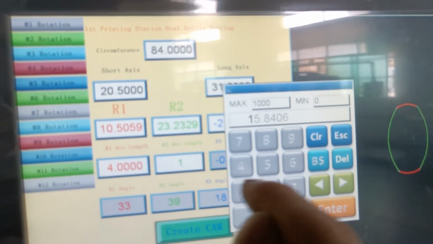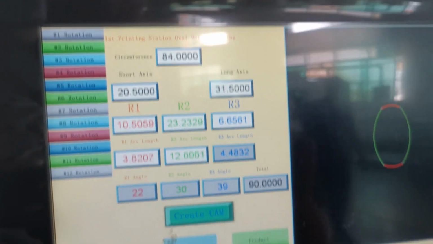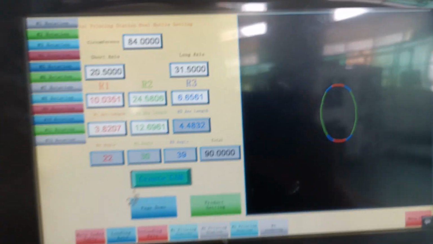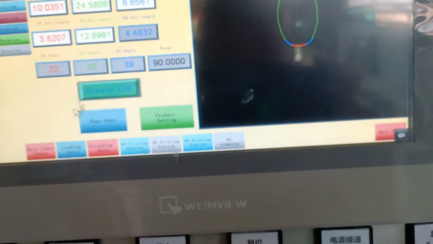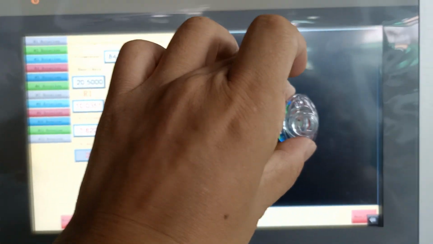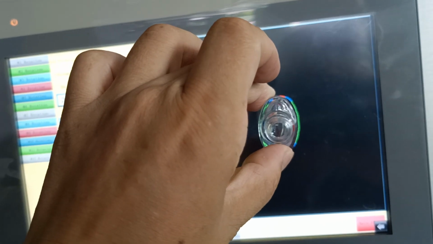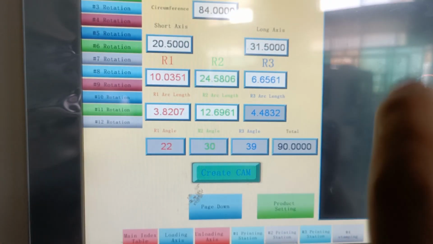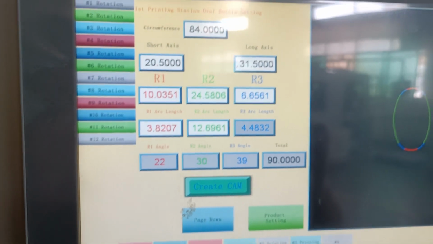A little bit change. Then create can. You can see it will be changed automatically. Then you match again. Now almost okay. Then change. You can see here, all of this no minus or zero. Then it will be okay.